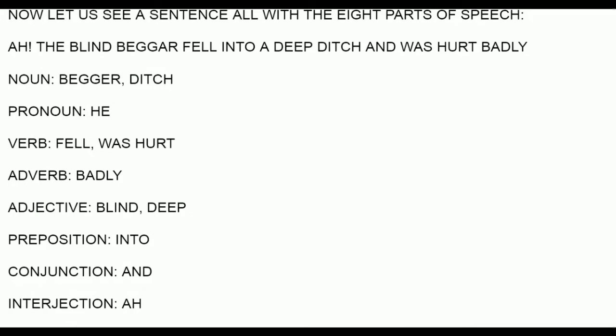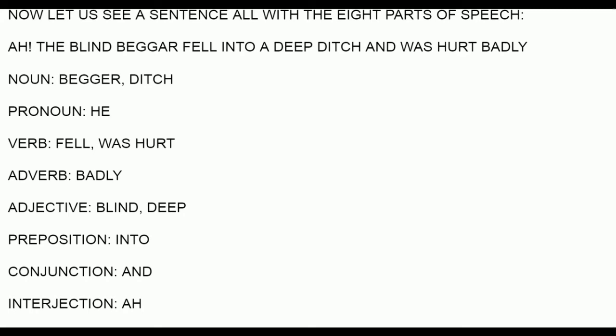So now we look at a sentence with all the 8 parts of speech. Now this is exciting. Now let's read the sentence. The blind beggar fell into a deep ditch and was hurt badly. So here the nouns are beggar and ditch. Pronoun is he. So he refers to the beggar, that is the noun, and the verbs are fell and was hurt. And here the adverb is badly, and badly describes how he was hurt.